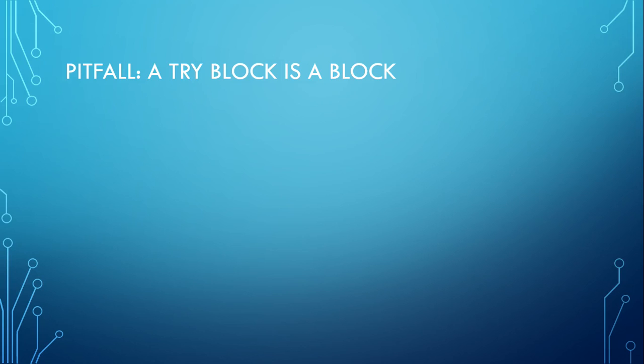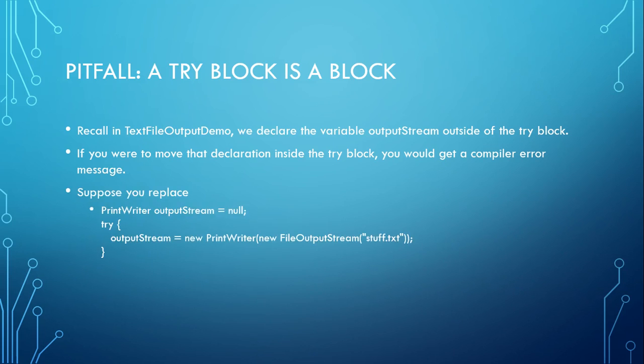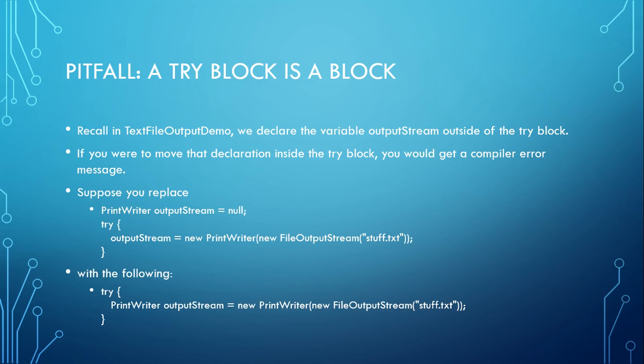So here's a quick pitfall. A try block is still a block. If you recall, in our text file output demo, we declared the variable output stream outside the try block. Now, if we move that declaration inside the try block, we get a compiler error message. In fact, I said you can't have it inside because if you put it inside, it may not exist. So suppose we replace print writer output stream with null, try output stream with new print writer, new file output stream self.txt, with the following, you'll notice that we just declared it all inside of it.